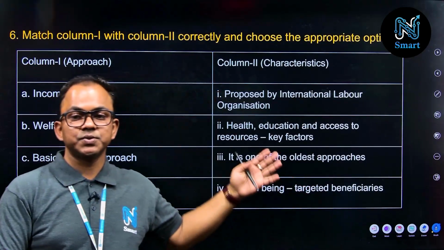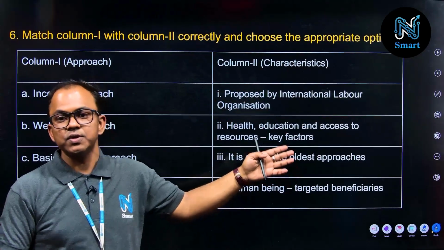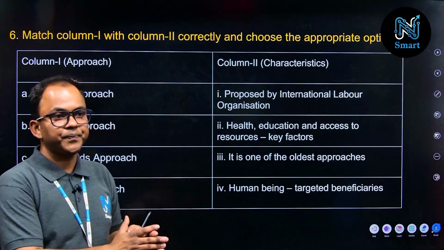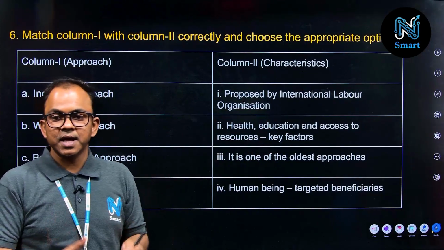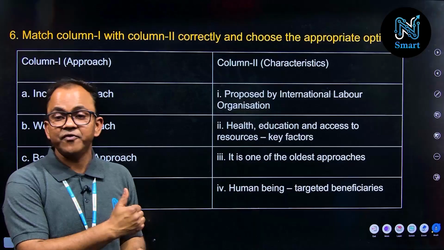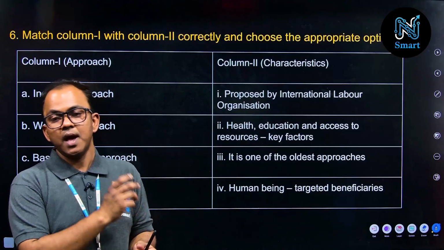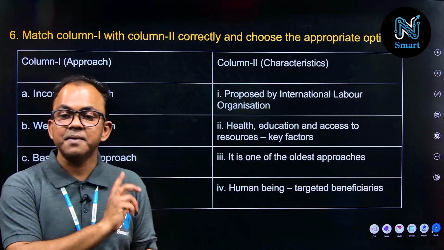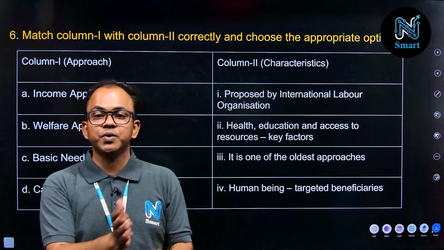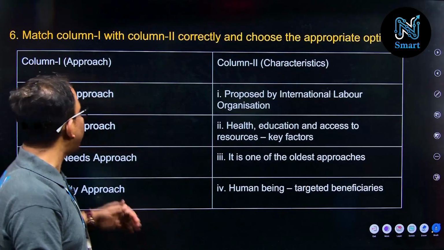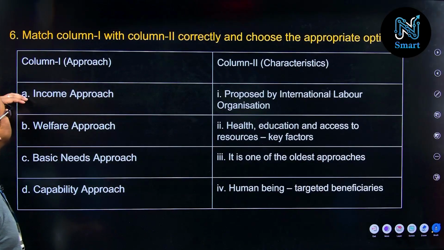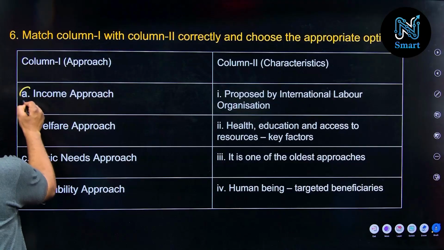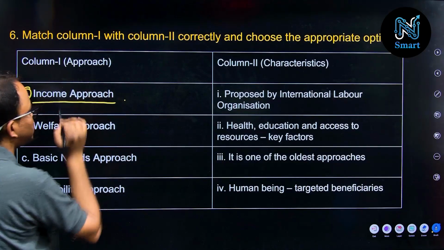As well as we have their characteristics also. So you have to match them in a proper sequence. So let us observe each and every approach and their characteristics, whether they are matching or not, that we are going to justify here. So as per the question here, this first approach which is used here, income approach, one